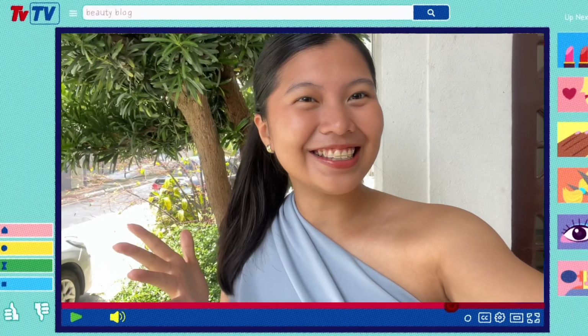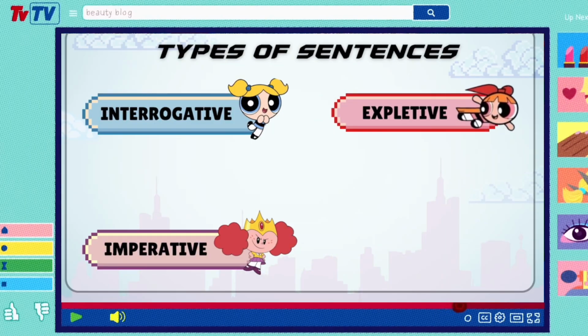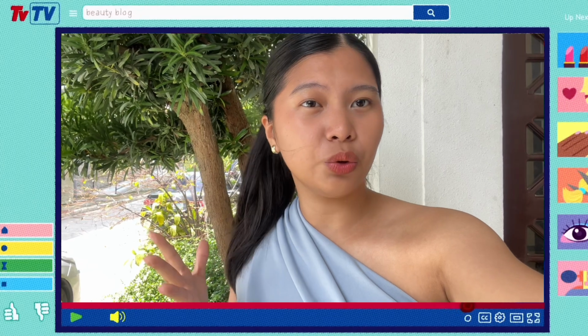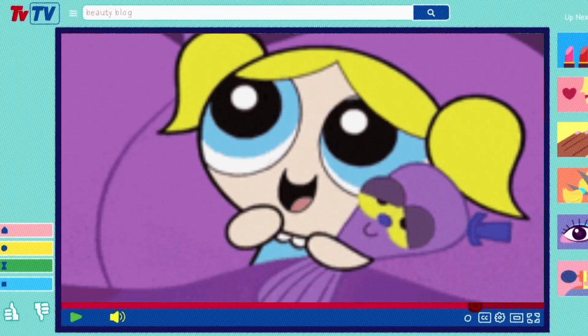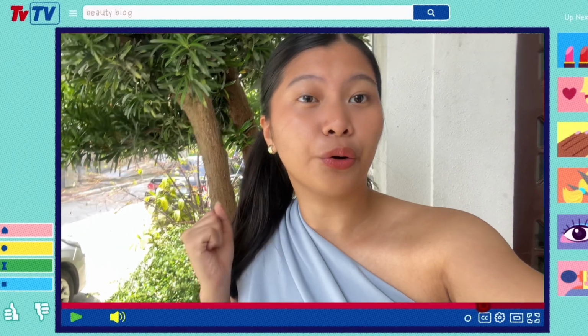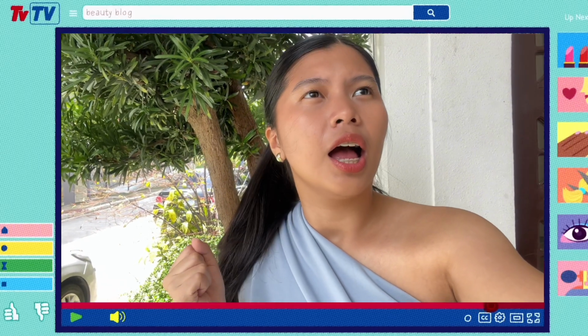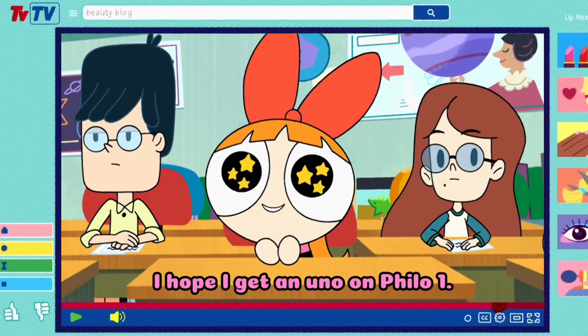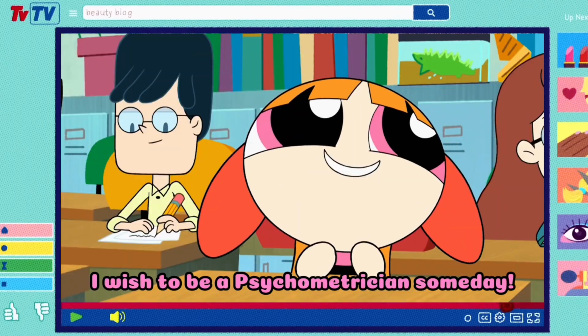Okay, so next we have the expletive sentence. So this is usually used when you are daydreaming or when you want to express a desire or a wish. Like for example, "I hope I get an Uno on Philo 1," or "I wish to be a psychometrician someday."